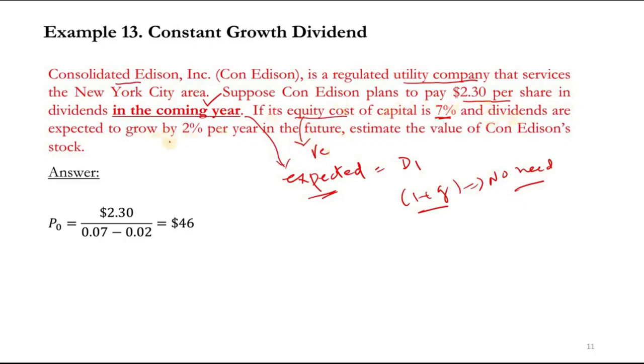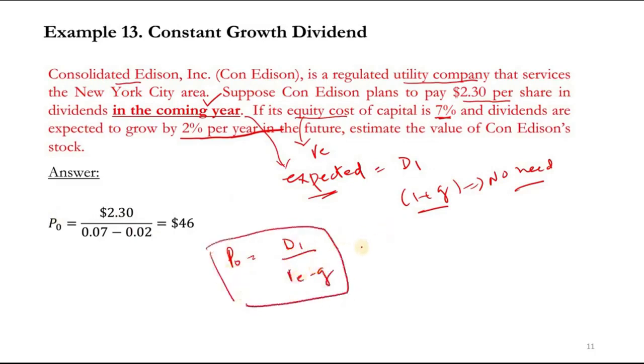And dividends are expected to grow by 2% per year in the future. Estimate the value of the Con Edison stock. Okay, so that is very simple. P naught is equal to D1 over RE minus G. So the same formula of the growing perpetuity we will use here, right? So the price should be 46.